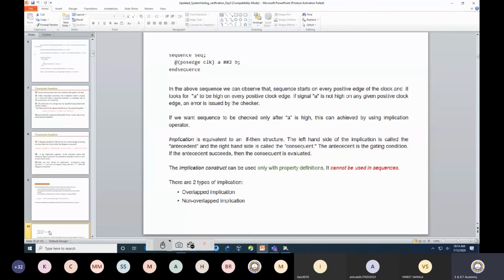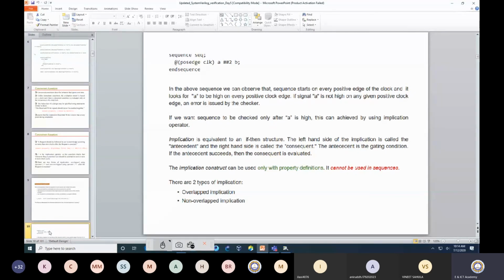But you can consider that inside the property you can have a sequence, where a sequence can be a single event or a number of events. Okay, so sequence is a keyword. SEQ is the name of the sequence, which is user defined.